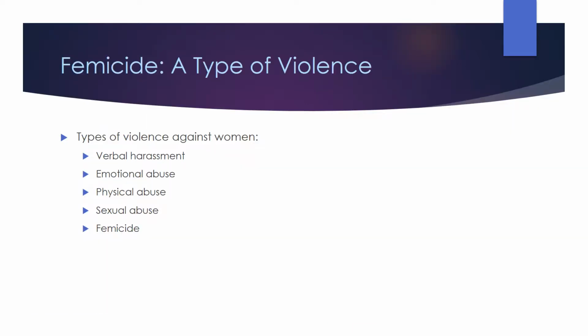There are many types of violence. Specifically, there are many types of violence against women. Verbal harassment, emotional abuse, physical abuse, sexual abuse, and femicide are just a few examples. For this presentation, we will focus on the far end of the spectrum, femicide, or the murder of a woman. We will explore different manifestations of it around the world, as well as intersectionality and how gender influences women's experience with femicide.